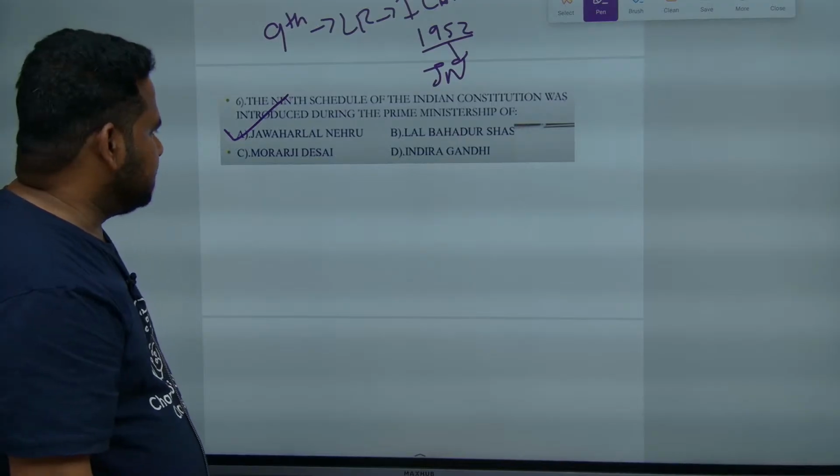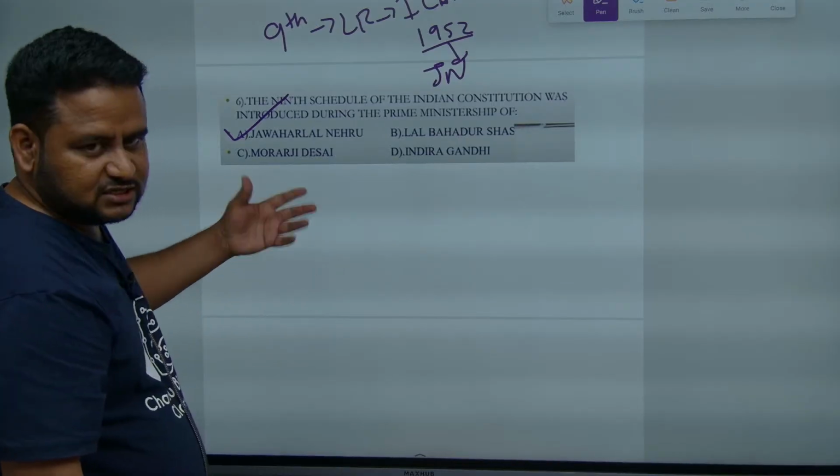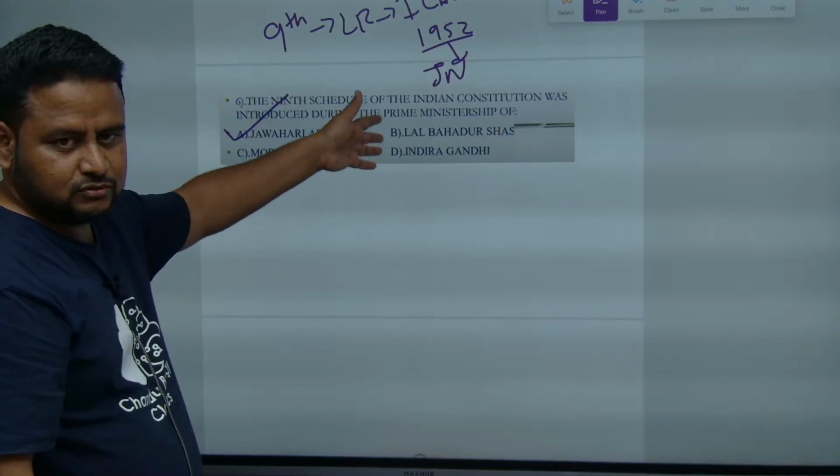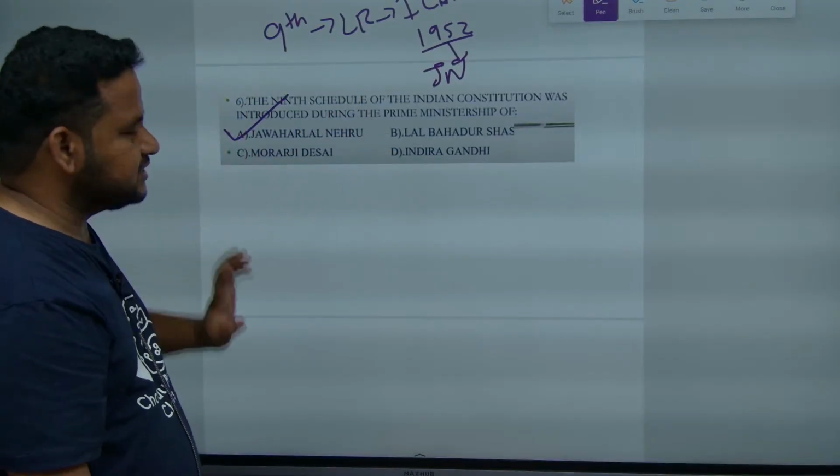Option A. It was not Shastri, it was not Morarji Desai. Morarji Desai is 1980s. Indira Gandhi 72, 77, something like that. So the answer is Jawaharlal Nehru.